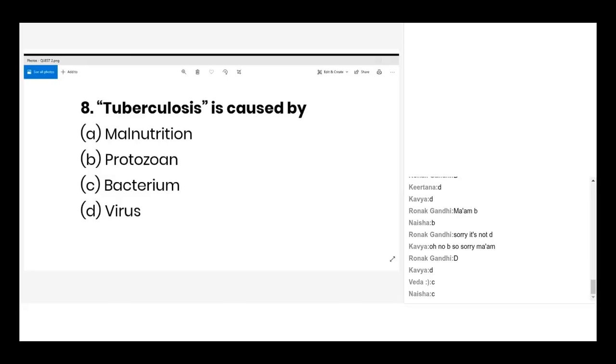Yes, Veda is correct. Excellent, Naisha. Yes, very good. Ronak, virus causes tuberculosis? Kavya, what happened to you, girl? Virus won't cause tuberculosis. We discussed it many times. So the correct answer is C, first given by Veda, Naisha.